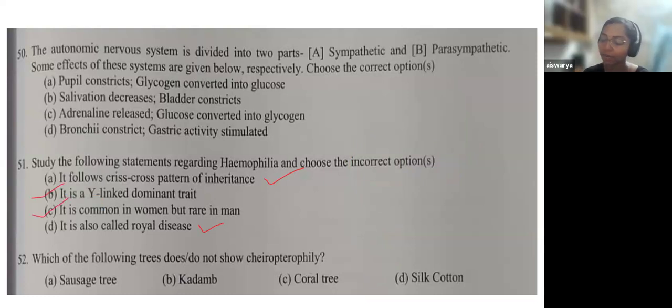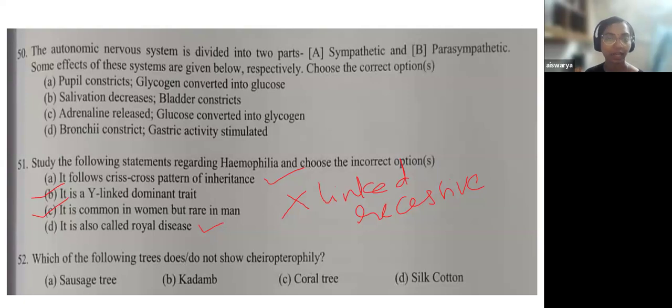Because hemophilia is an X-linked recessive disease, or a recessive trait, and it is very common in men. Here the females are actually only carriers.